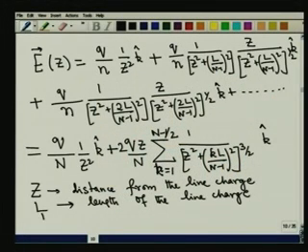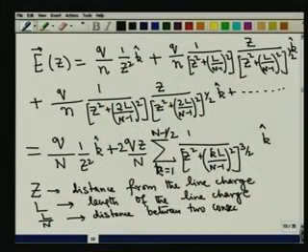And then you have L by n, which is the distance between 2 consecutive charges on the line.